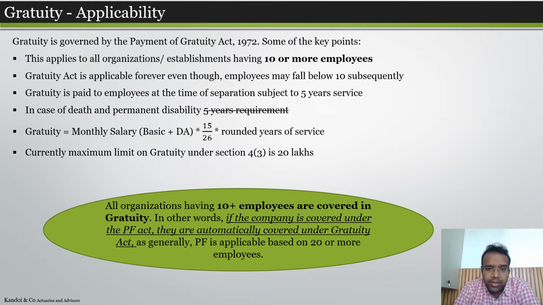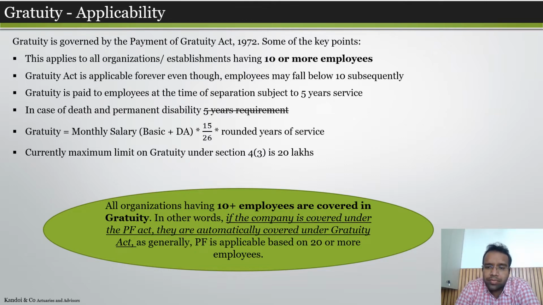As per the Gratuity Act, the maximum limit is 20 lakhs as per section 4(3), but at the same time the Gratuity Act gives flexibility that if an employer wants to pay more gratuity, which is more beneficial than the Gratuity Act, they are allowed to pay. So in a nutshell, the Gratuity Act is applicable to all organizations having 10 or more employees. So they have to follow the compliance of gratuity.